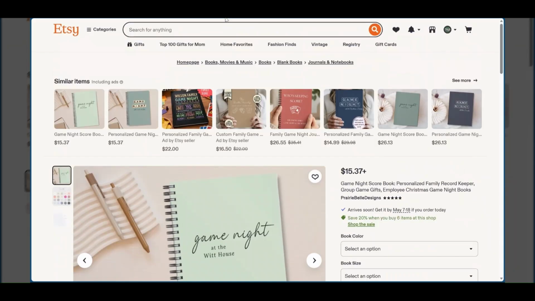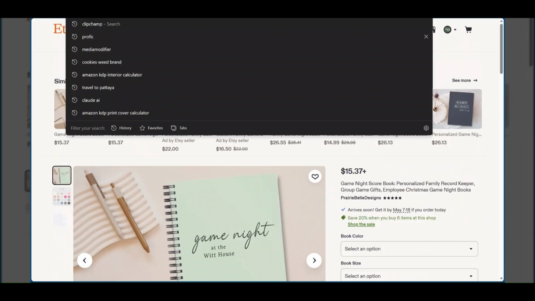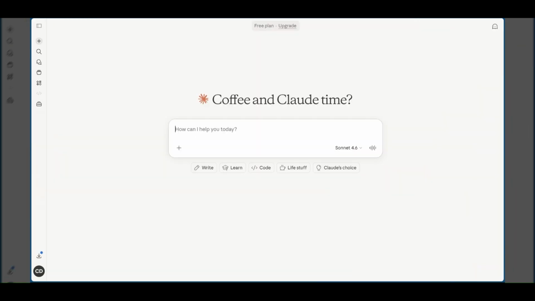You're going to get the link from Etsy or from your website of that exact product, and you're going to tell it to create a blog. I'm going to say an SEO blog that ranks fast and targets keywords that have high search volume and low competition.